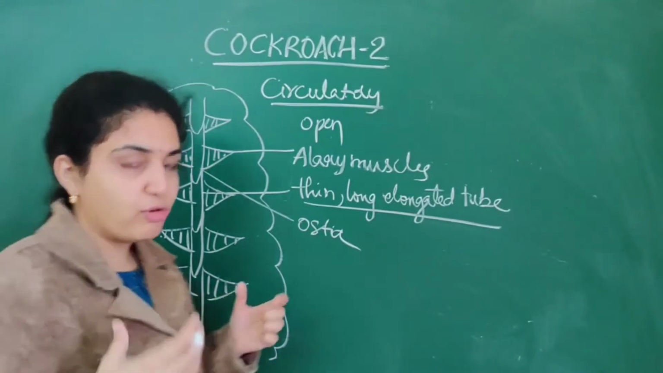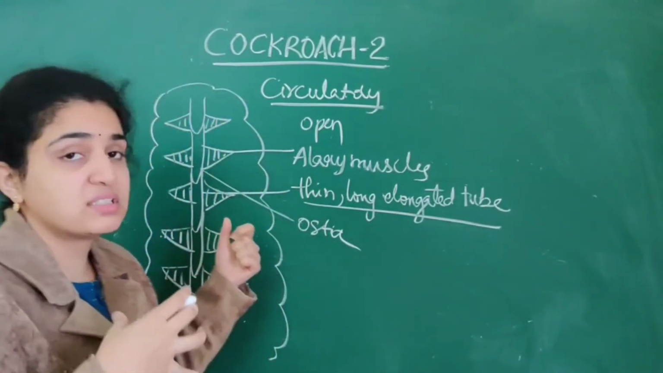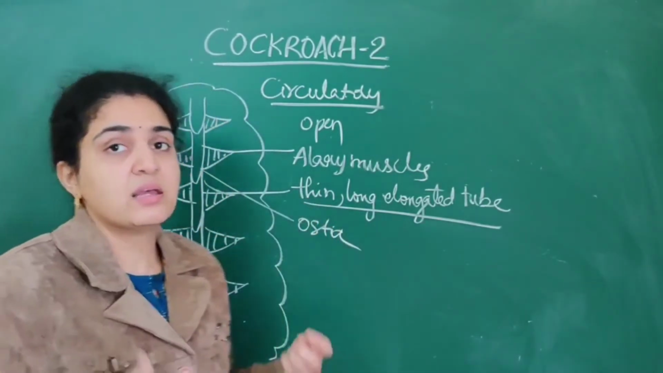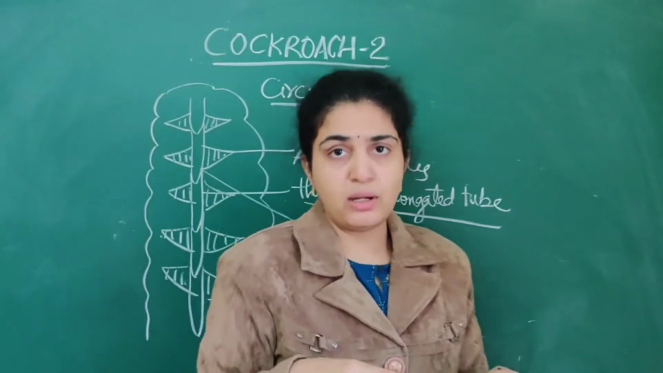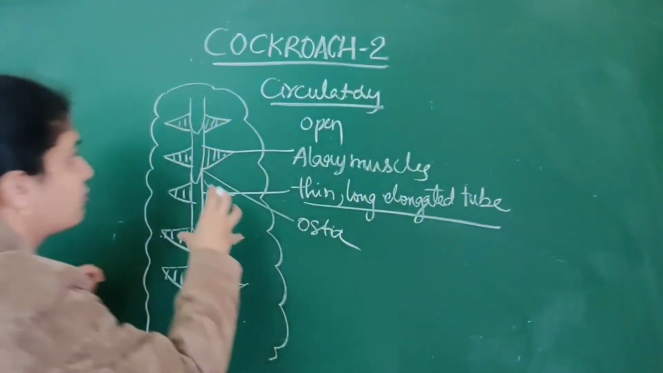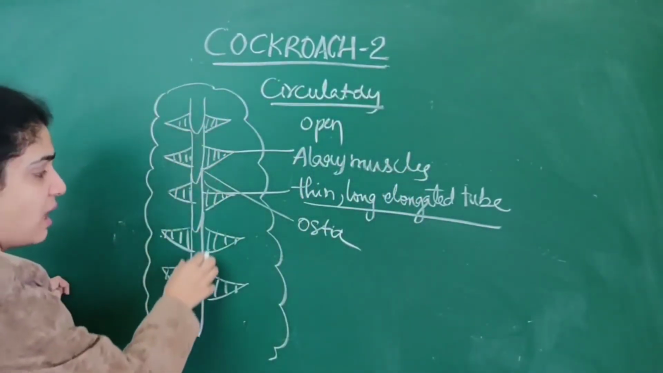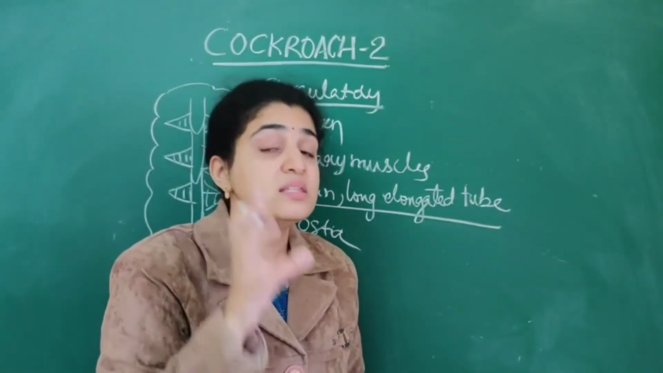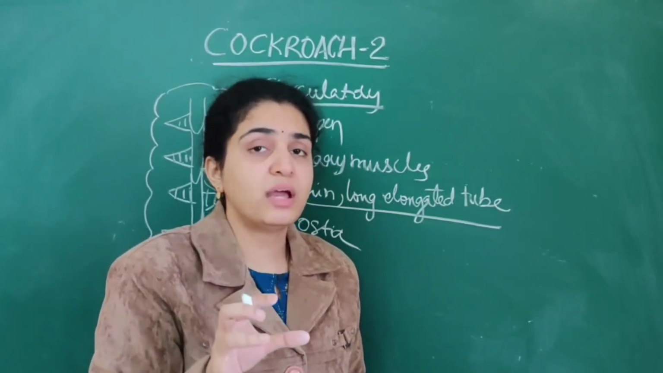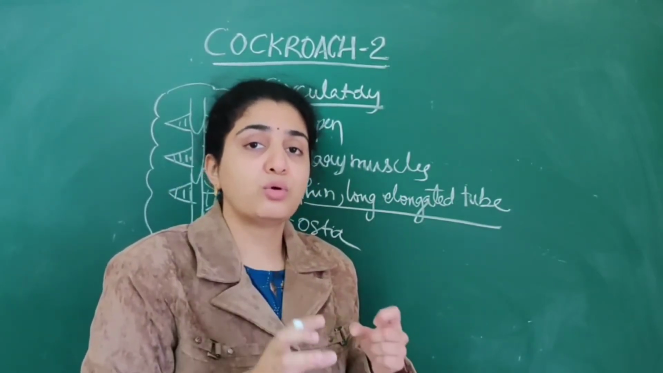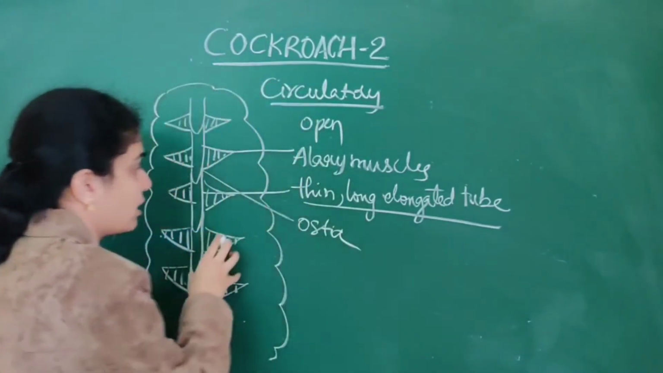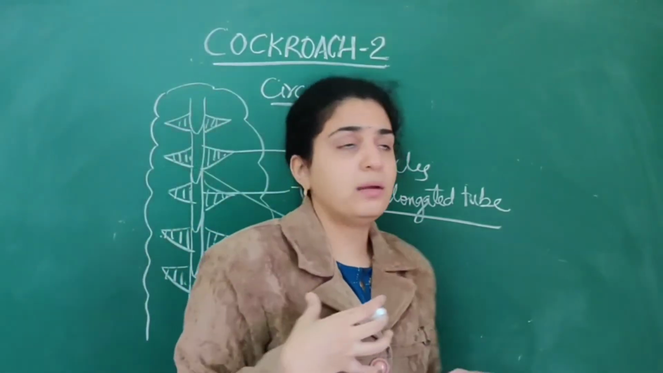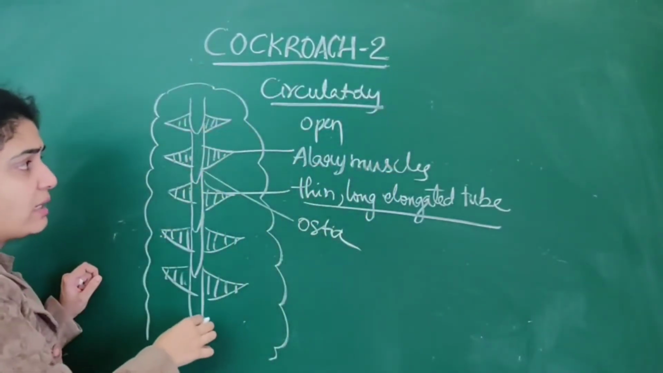So blood will flow from the heart to the ostia and then finally into the sinuses. Because it is an open type of circulatory system, first blood will flow from the heart, which is a thin elongated tube that extends only in the thorax and abdomen. See, here it does not extend into the head. It extends only into the thorax as well as abdomen, the heart of the cockroach.